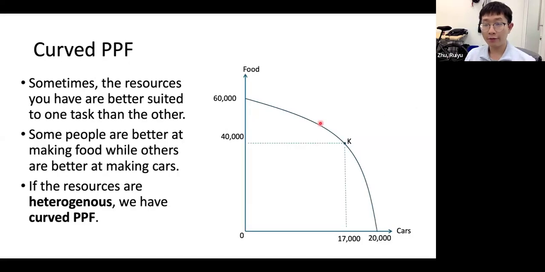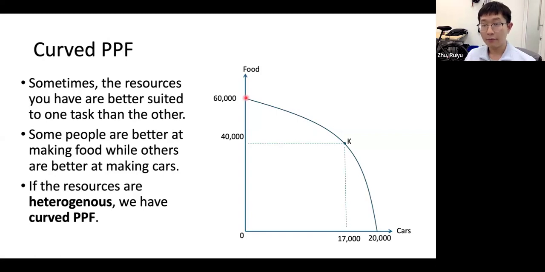So before we have the PPF as a straight line, but in other cases we'll have a curved PPF. What's that case? It happens when we have heterogeneous resources, which means some people are better at making food, while others are better at making cars, and we'll have this curved PPF. Why is that? Suppose again, we start from point T, the intercept here, which means we are having everybody making food.